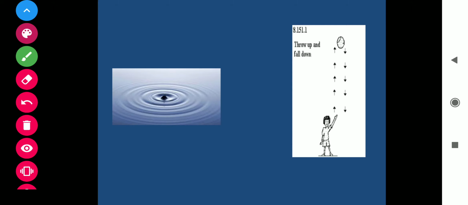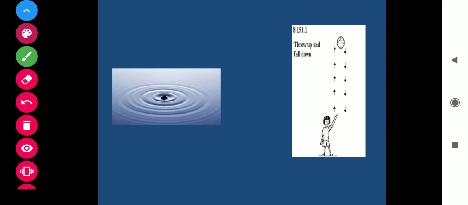When the ball comes down, its speed is increasing due to Earth's gravity. So the ball is accelerating. So in summary, the ball going up is retardation and the ball coming down is acceleration.